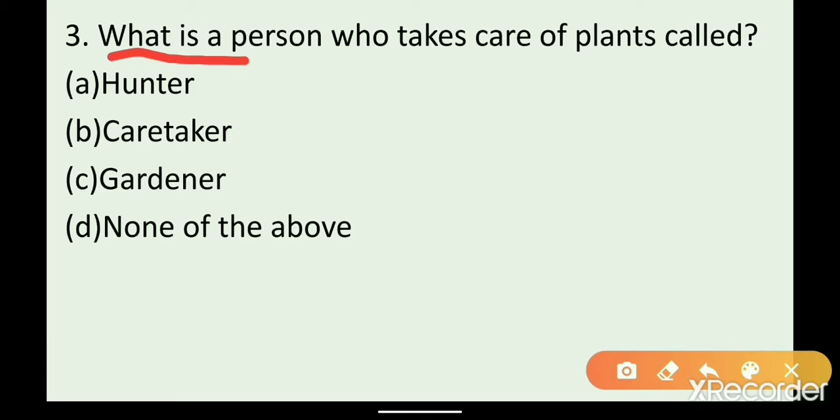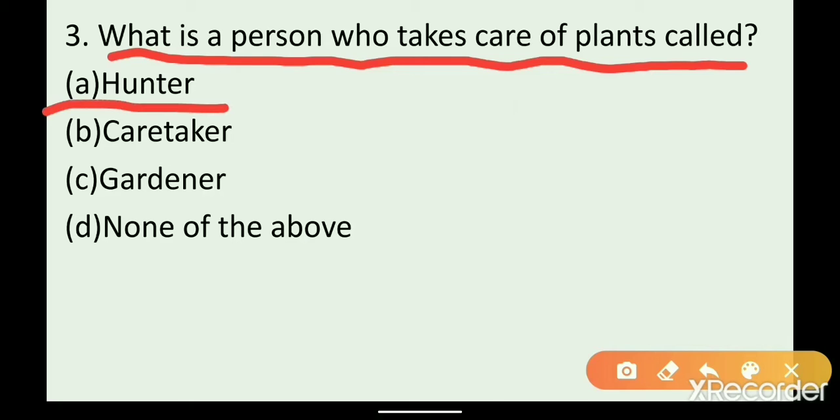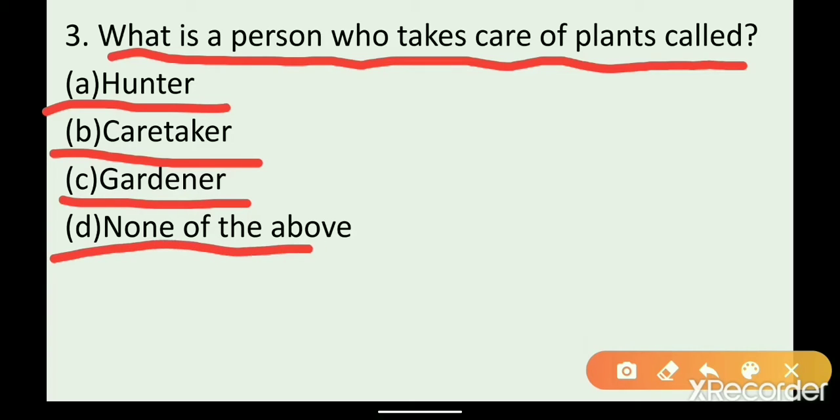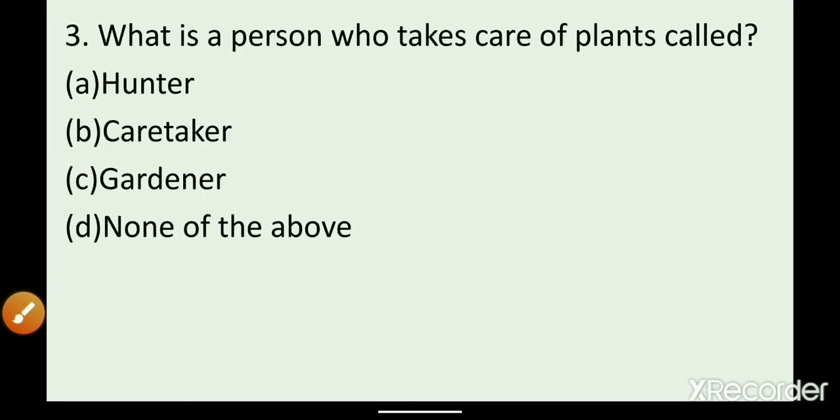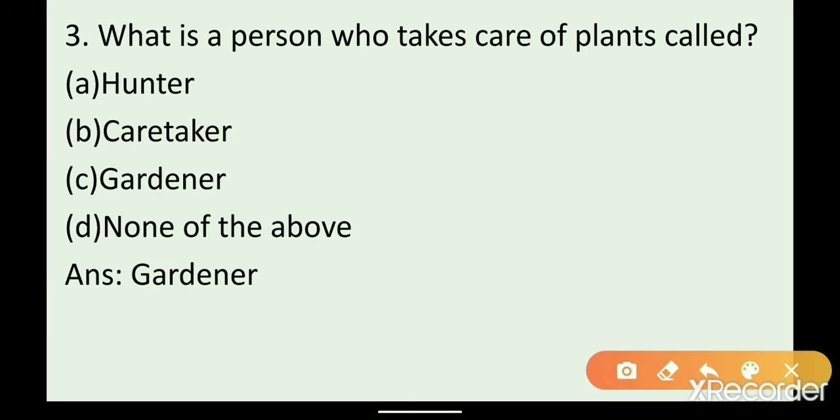What is a person who takes care of plants called? So you have seen many people taking care of plants. What are they called? Option A, hunter. Option B, caretaker. Option C, gardener. And option D, none of the above. So what is this person who is taking care of plants called? What will be answer? Chalo guess. Our answer will be gardener. Okay. Next.